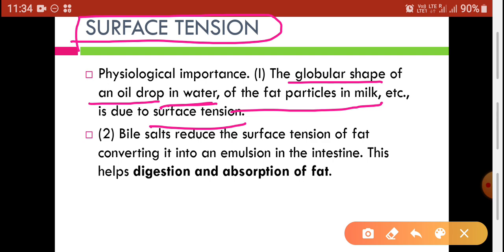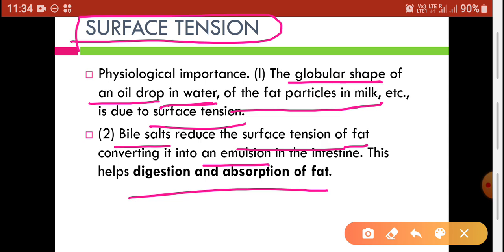Then the second example: bile salts reduce the surface tension of the fat, converting it into an emulsion in the intestine, and this helps in the digestion and absorption of the fats.